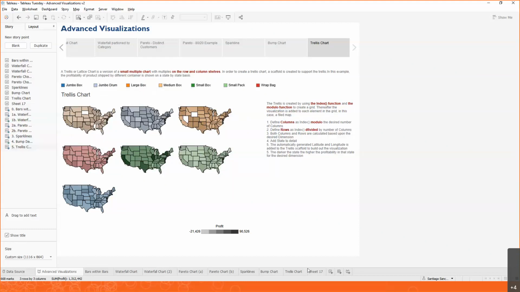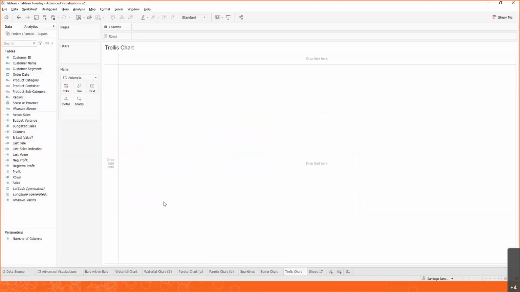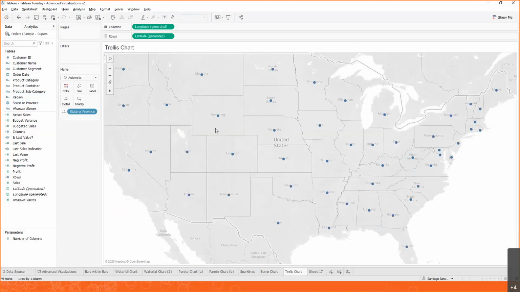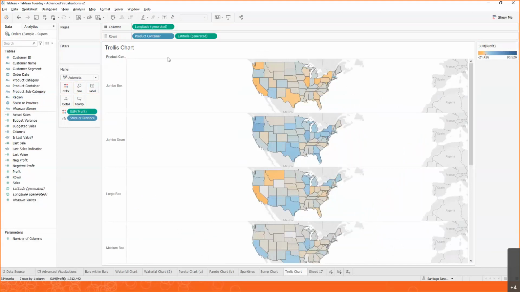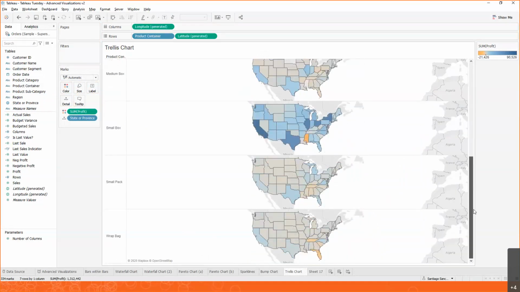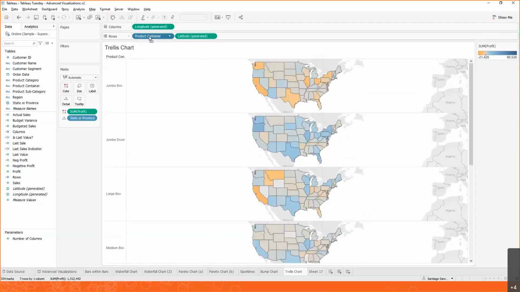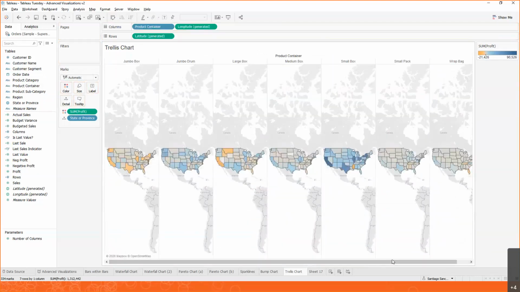So if I want to build something like this, I can double click on the map, right? We can see maybe profit, if that's the measure we're thinking about, and we can break this by product container. But if we do it like this, notice that we now have a pretty long scroll bar. We can also move it to columns. And although the scroll bar is not as bad, we have a lot of information that we don't really need, like the whole map of the Americas, right?